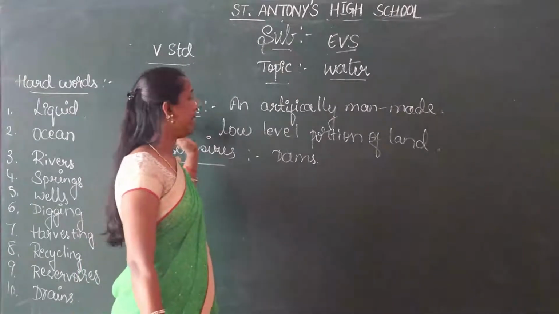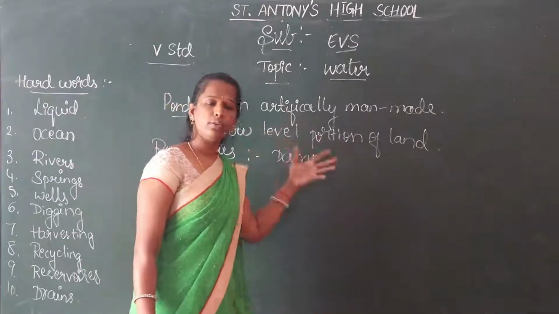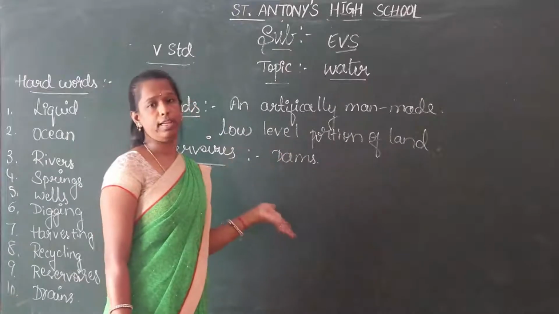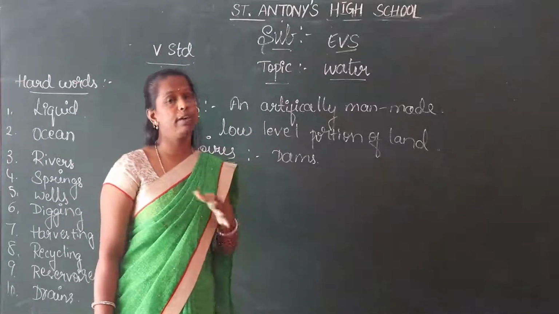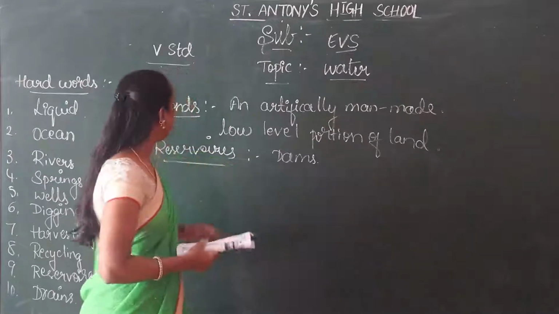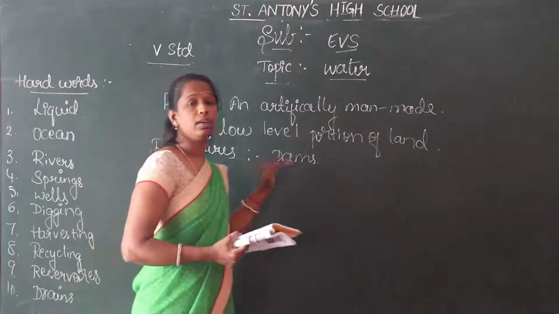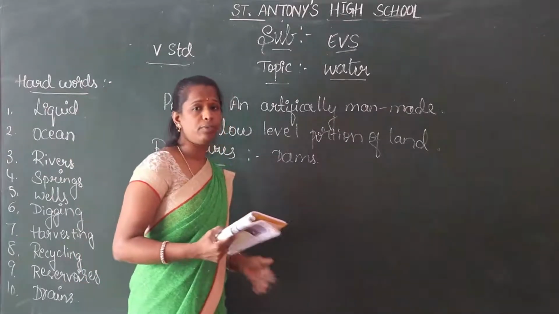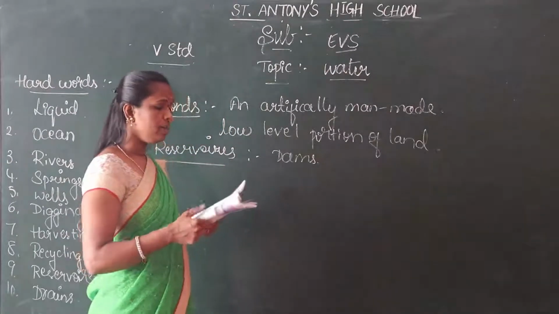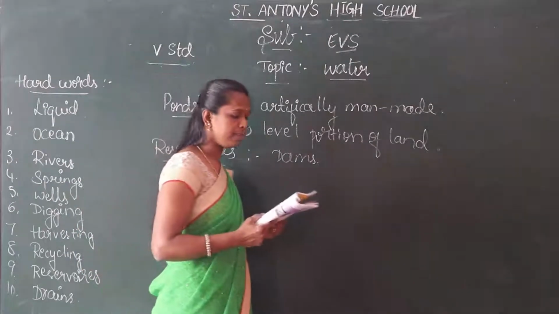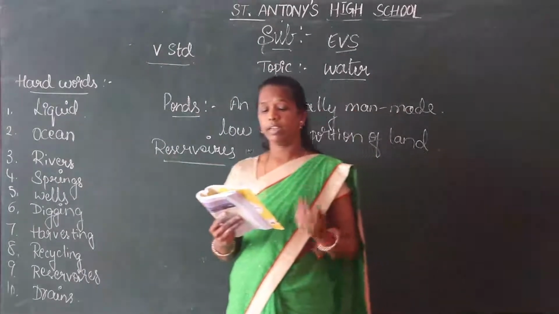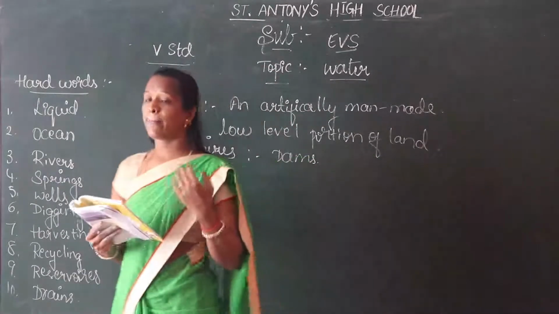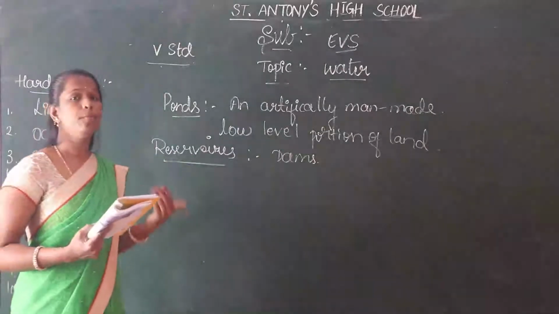A pond is artificially man-made. The storage of water is very less. It is used for the villages only, for small purposes of agriculture. And in reservoirs, a large amount of water is collected. Our elders constructed tanks, ponds and open wells to conserve water. Nowadays reservoirs are constructed to conserve water.